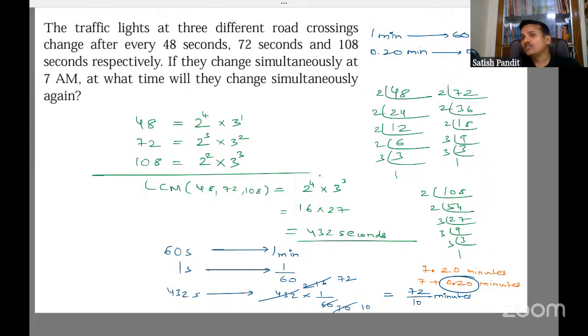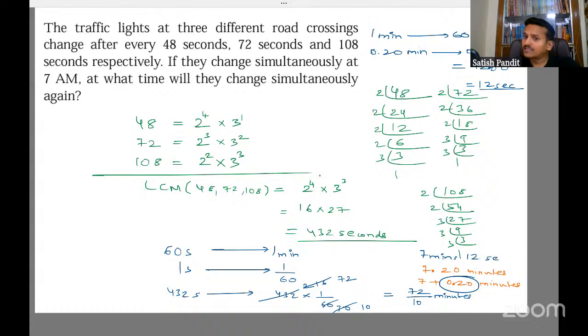Okay. So what do we do? We multiply, right? So 6 2s are 12. Put the 2 zeros because 1 zero here, 1 zero here, and put 2 decimal places because I have taken 0.2. Okay. So I'll get 12. That means 12 seconds. So 0.20 minute is 12 seconds. 0.20 minutes is how much? 12 seconds. Okay.